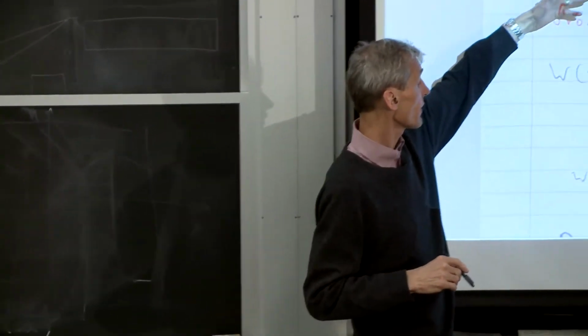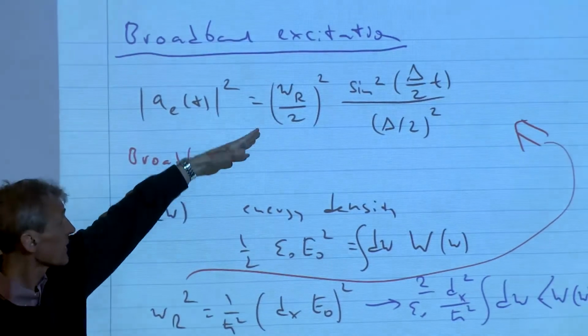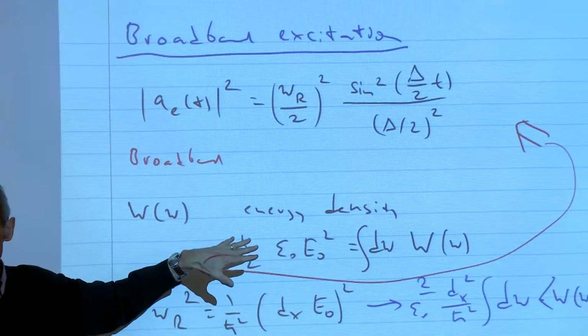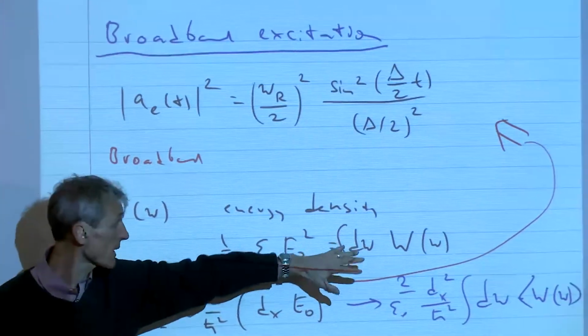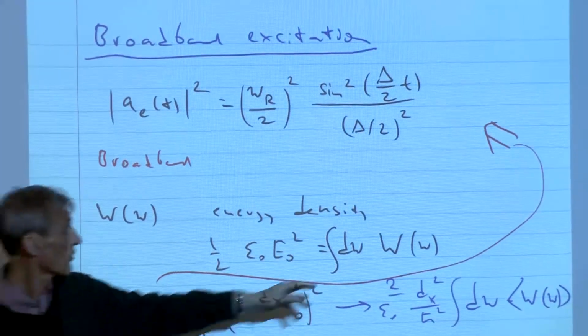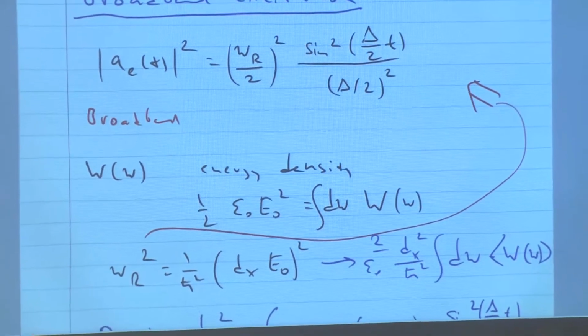So what we have right now is Rabi oscillations, which we derived for a single mode, and the broadband case is such that we now assume that we have a spectrum of frequencies, and we assume that to be flat and broad in a moment.